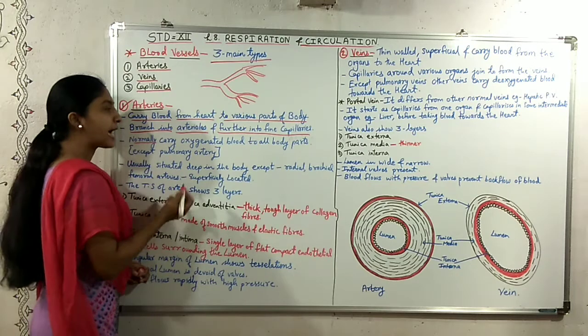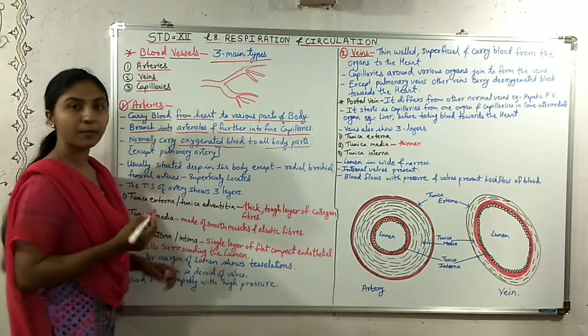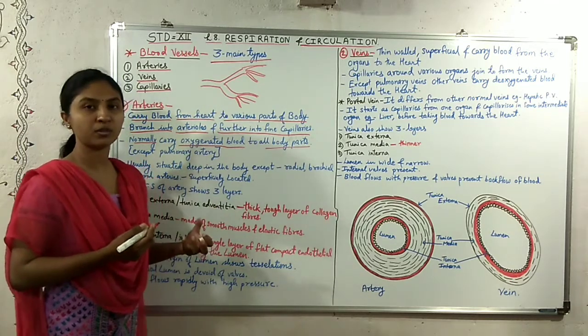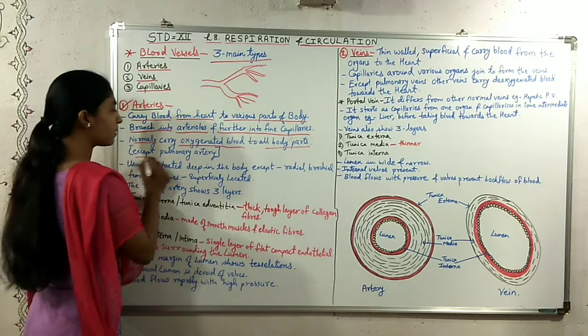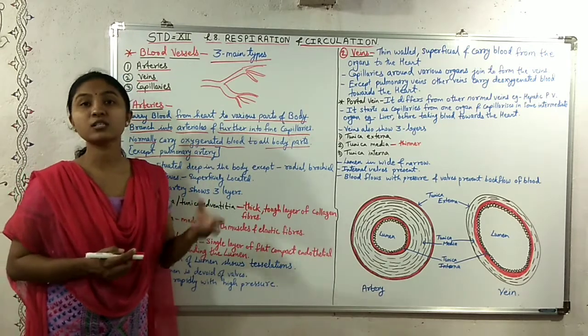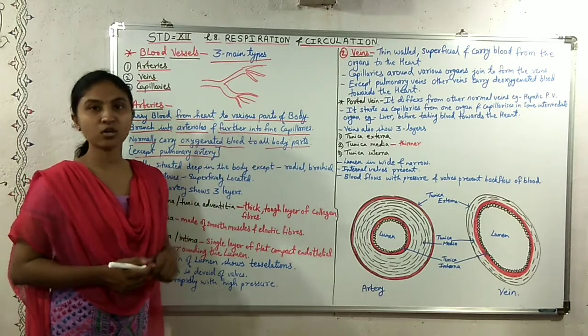Normally arteries carry oxygenated blood to all parts of the body, from the heart to the body, except the pulmonary artery. Only the pulmonary artery carries deoxygenated blood, while other arteries carry oxygenated blood.